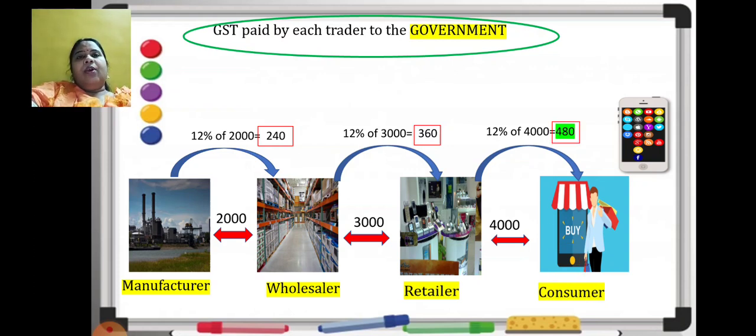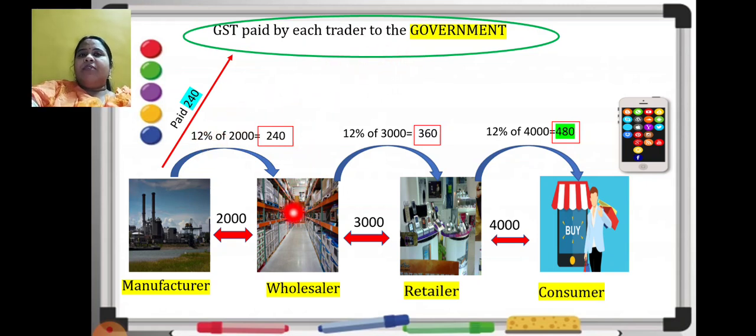Okay. Now, manufacturer has got 240 rupees from the wholesaler, correct, as GST. Along with that 2000 rupees, he is getting that extra 240, that is the GST amount. What he will do? He will directly pay that to the government, 240 rupees. Okay, the manufacturer, whatever he collects the GST amount from the wholesaler, he will pay it directly to the government.